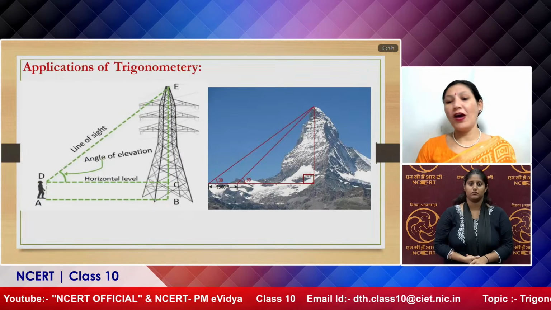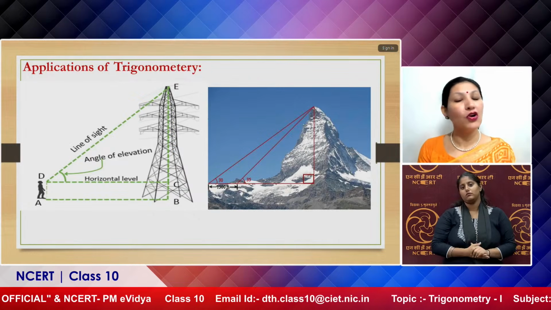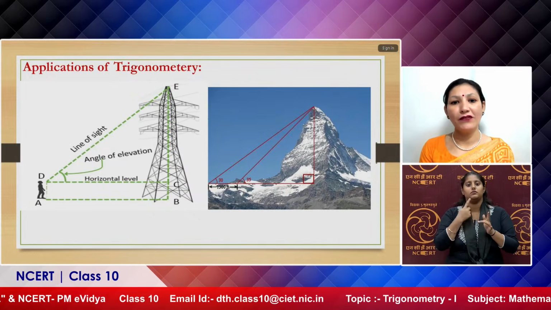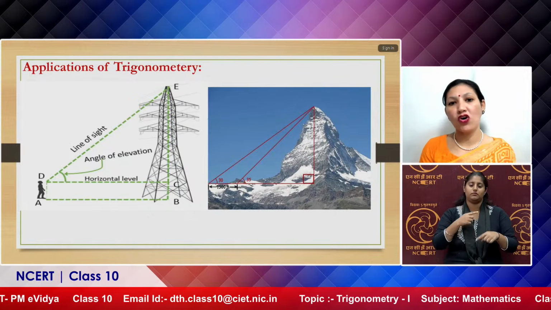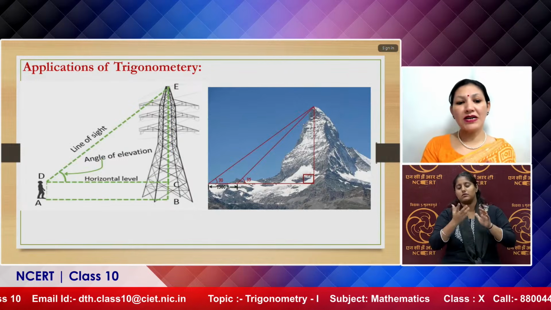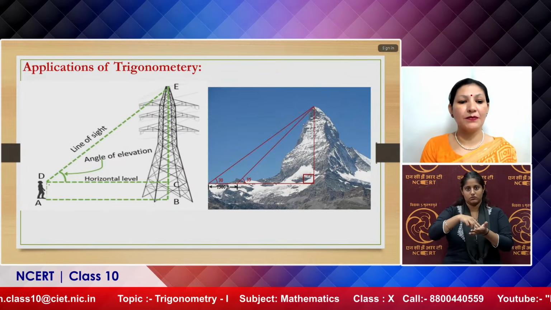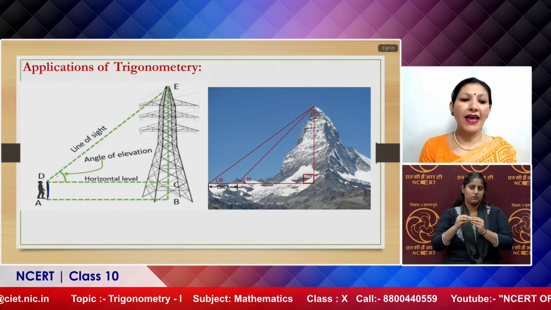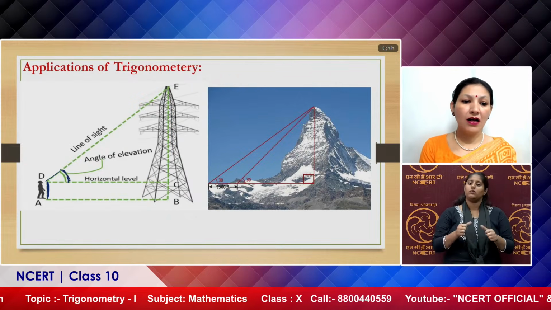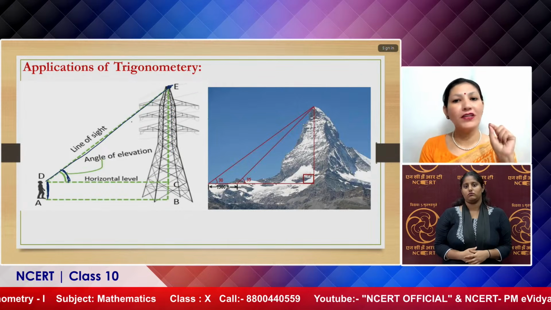As you have asked me, sir, how can we say that trigonometry is used in our daily life? So we can see some images here on the screen. In the first image there is a tower, and a person is standing on the ground, which can be seen here as the person AD, and the angle of elevation is this, to view the top point of the tower.